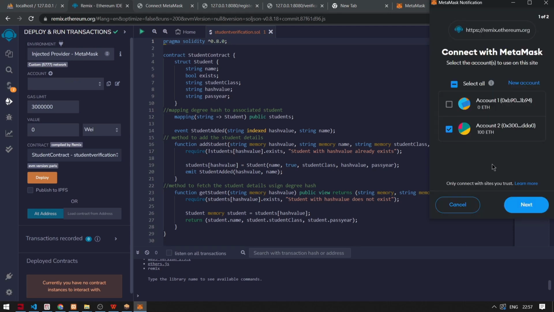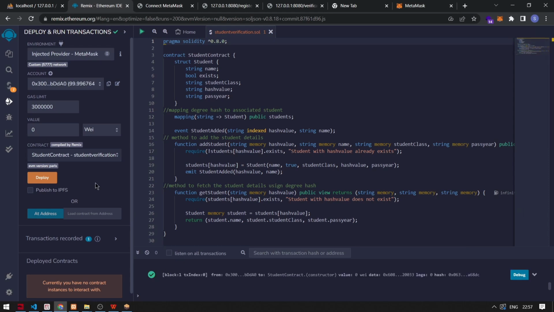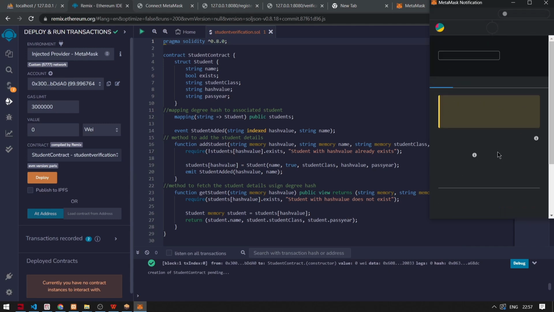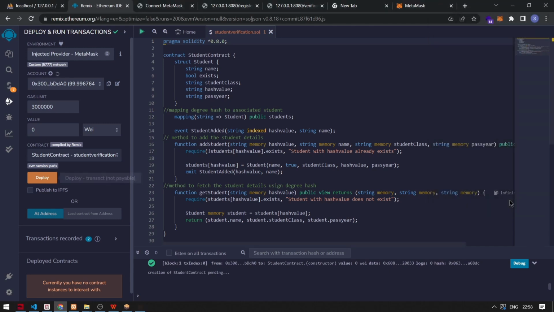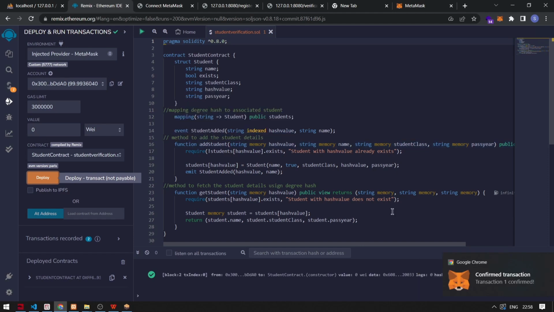Now it will ask from which account we have to deploy it. So we'll choose account 2, which has 100 ethers. Now we will deploy the contract in our local chain. The transaction is confirmed. So now we will move to the UI part.